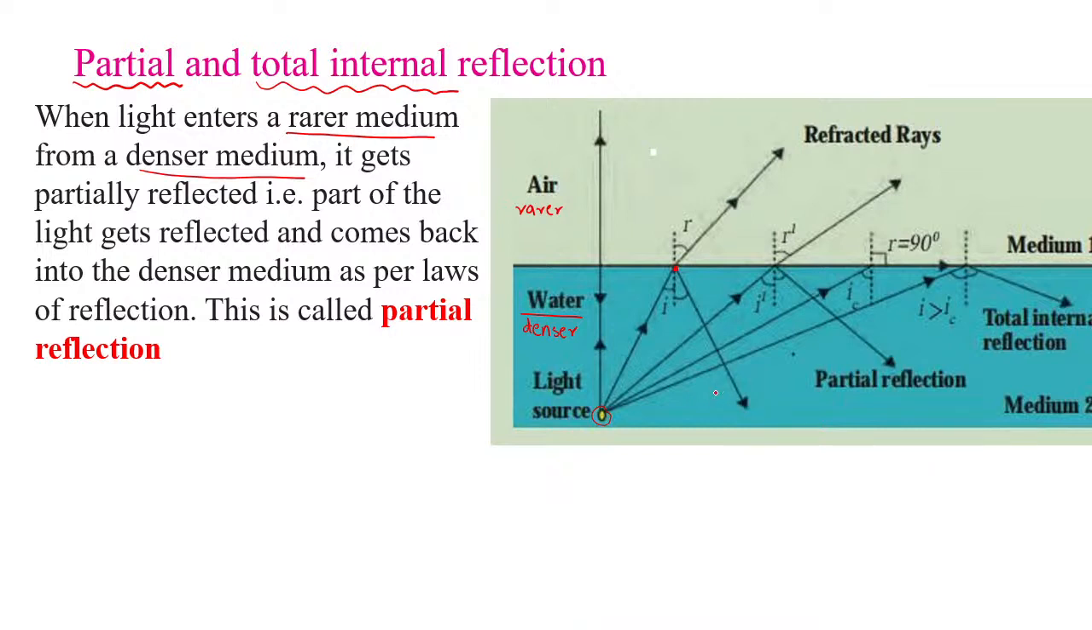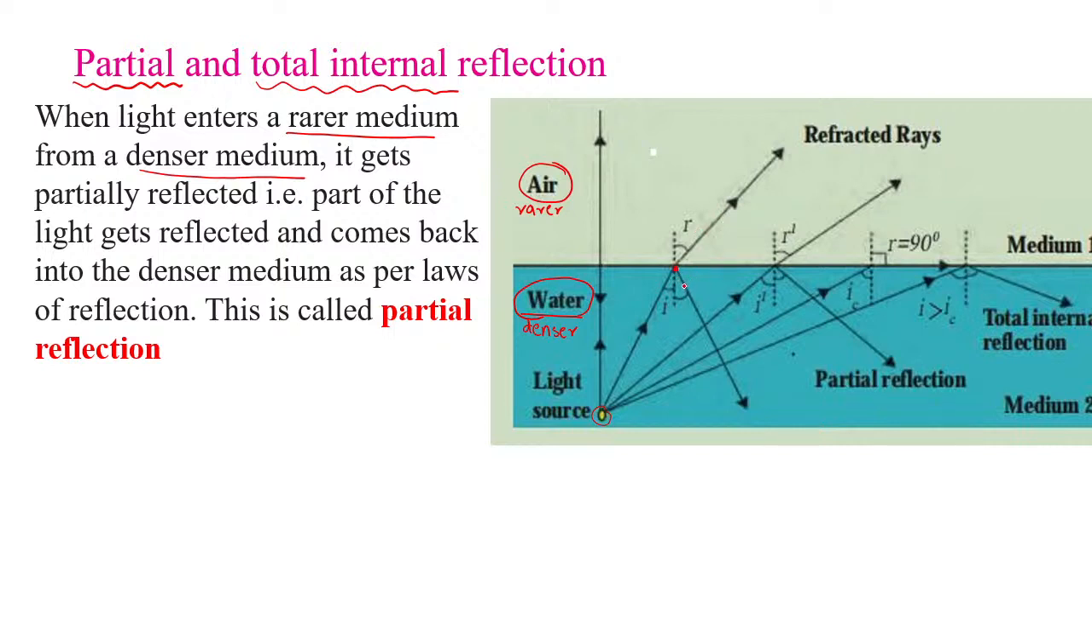I will repeat this again, children. What happens? We have two media over here. Air, which is the rarer medium, and water, which is the denser medium, correct? This is the source of light. Many rays will be emitted by the source of light, correct? Consider any one. We consider this ray over here. This ray is called the incident ray. This incident ray is traveling from the denser medium to the rarer medium. That is, it is entering the rarer medium, correct?